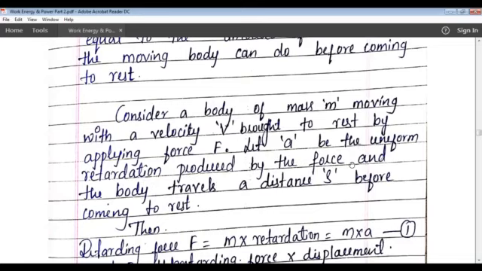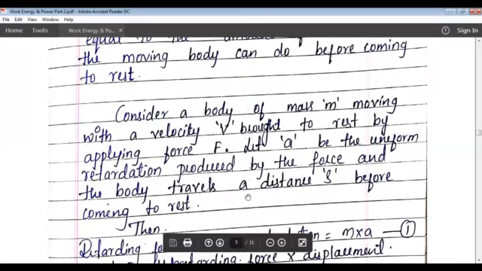The body is moving, and a force is applied to bring it to rest, so there will be a retardation. So a will be the uniform retardation produced by the force, and the body travels a distance s before coming to rest.